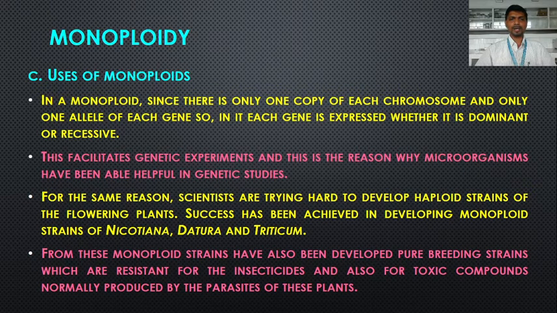So these monoploids are useful in hybridization experiments because they possess a single set of chromosomes and only one allele of each gene. So each gene in the monoploid gets expressed whether it is dominant or recessive.